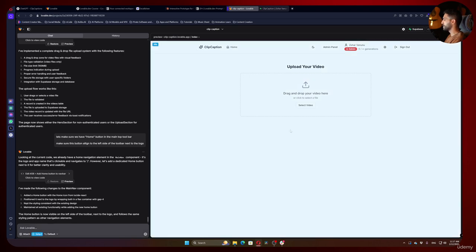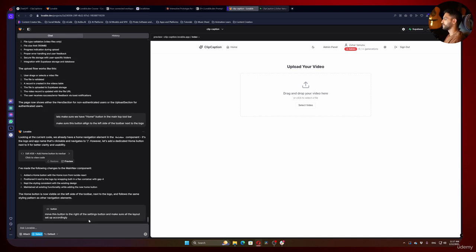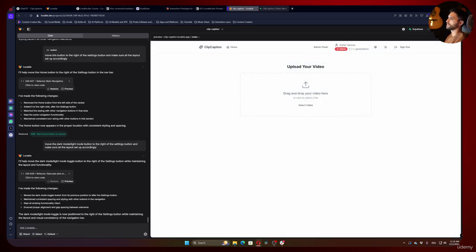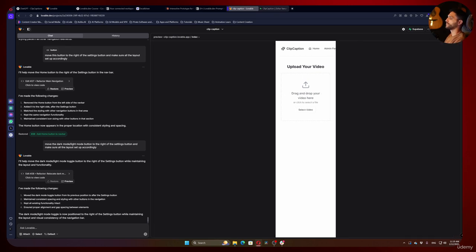And now let's use the select tool, choose this button and move this button to the right of the settings button and make sure all the layout set up accordingly. Okay, so we're going to move this button to this area. Okay, and as you can see, the dark mode button moved here. Now, before we proceed, I want to make sure our system is also optimized and responsive to mobile. I never done it actually. It's going to be live with you guys now.